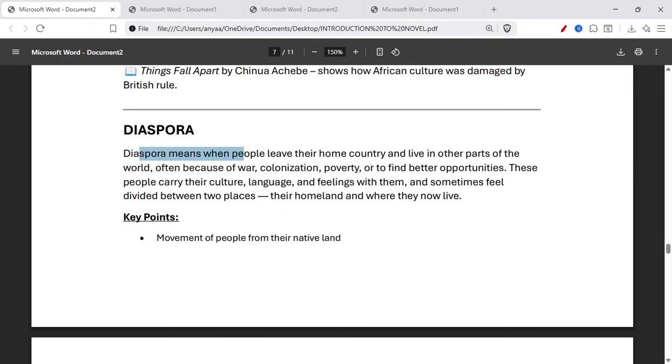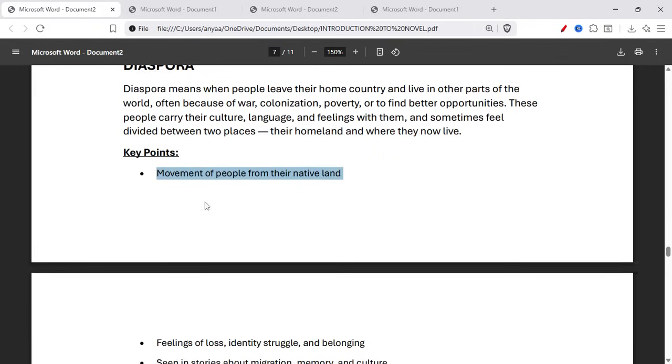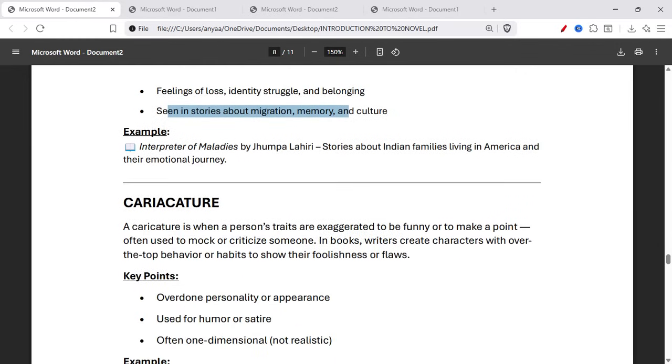Diaspora. Diaspora means when people leave their home country and live in other parts of the world, often because of war, colonization, poverty, or to find better opportunity. These people carry their culture, language, and feeling with them, and sometimes feel divided between the two places, their homeland and where they now live. Key points are movement of people from their native land, feeling of loss, identity struggle, and belonging, seen in a story about migration, memory, and culture. For example, Interpreter of Maladies by Jhumpa Lahiri, a story about an Indian family living in America and their emotional journey.